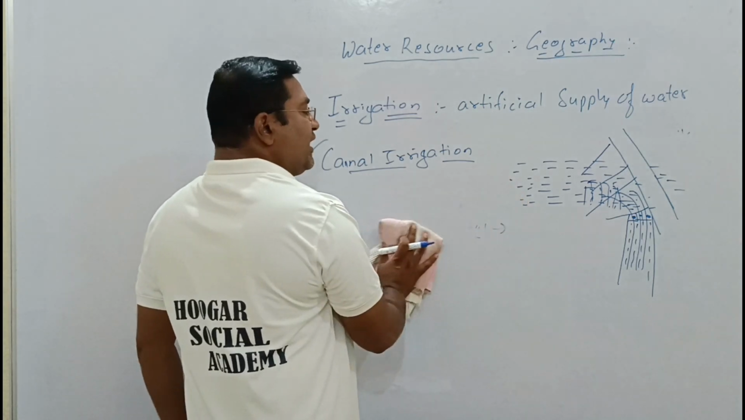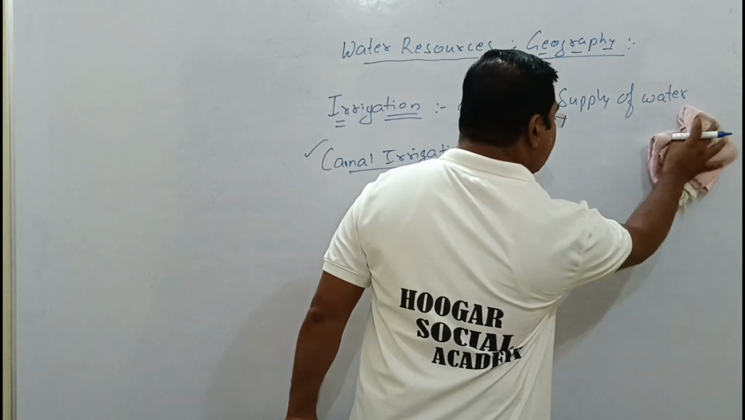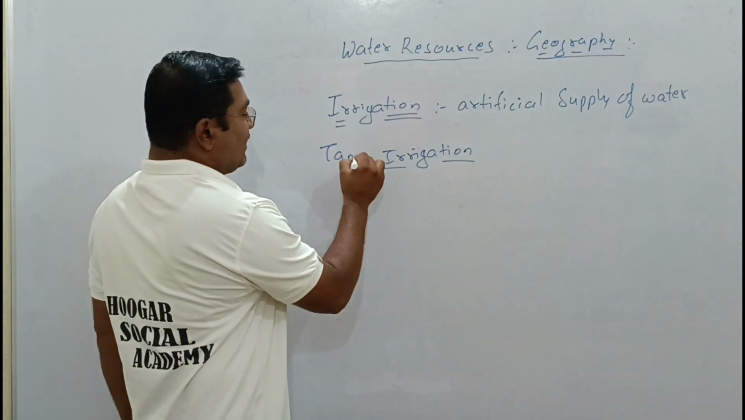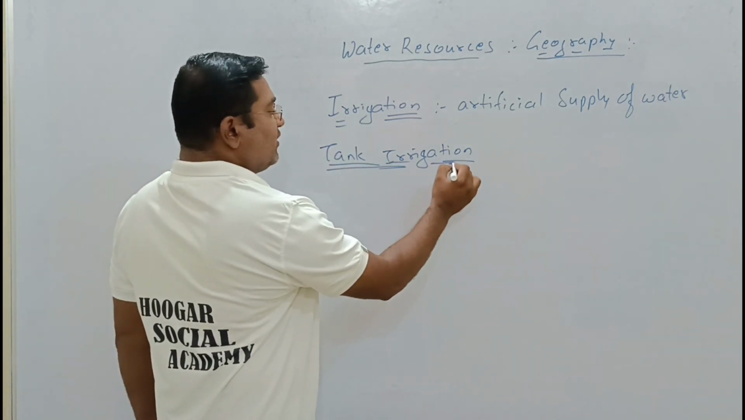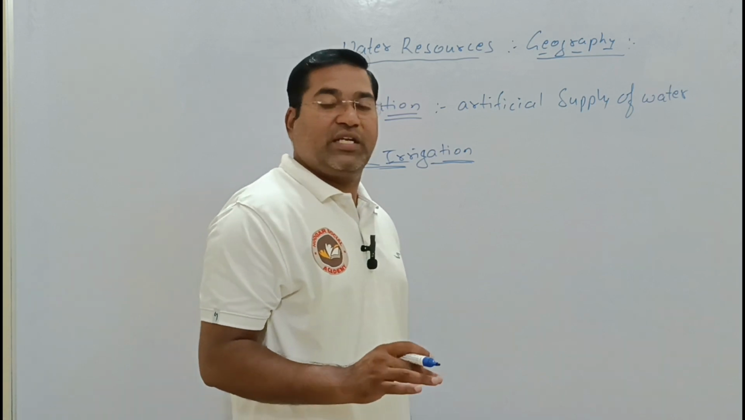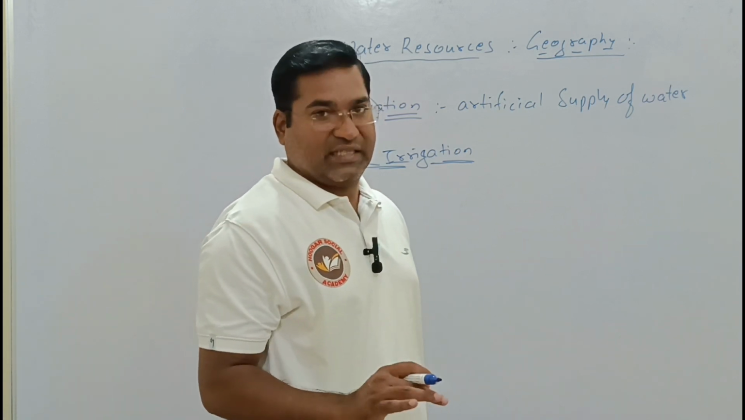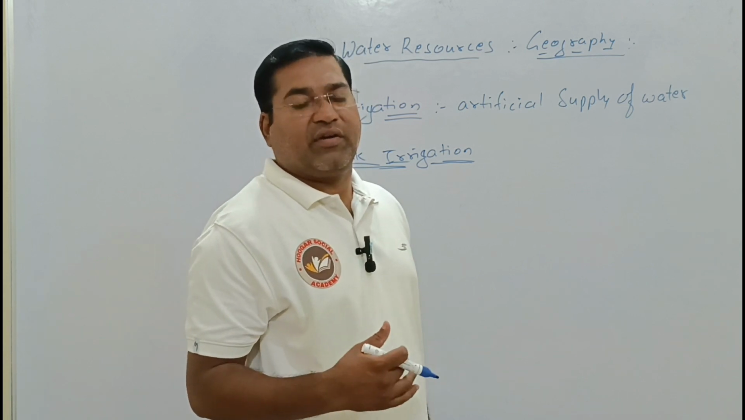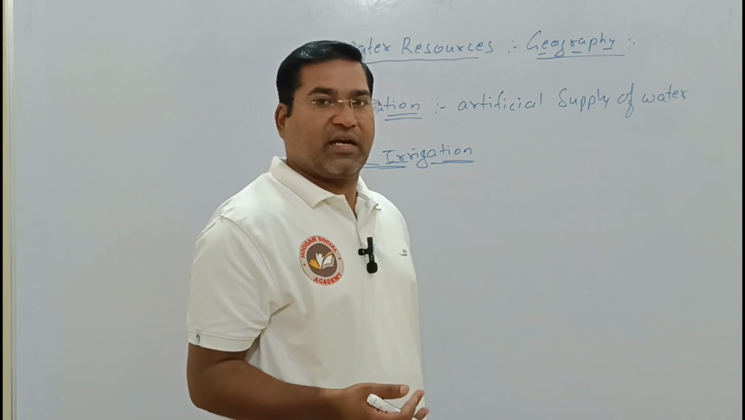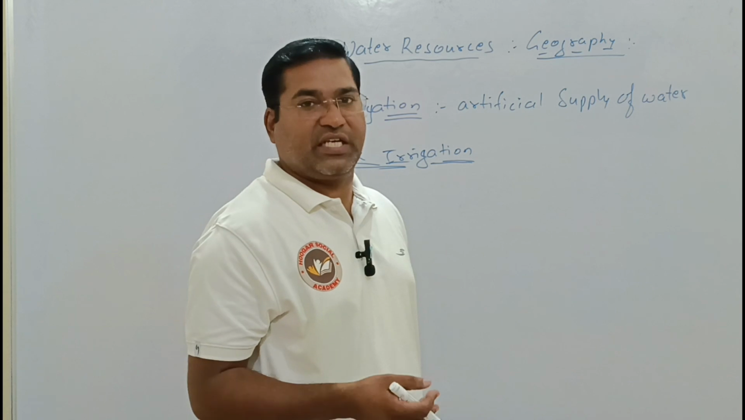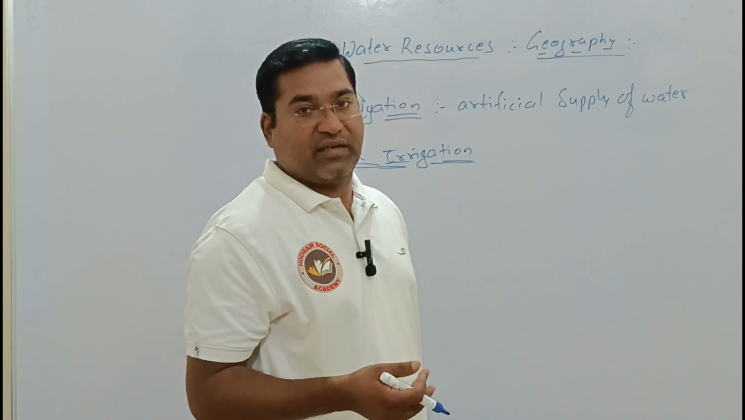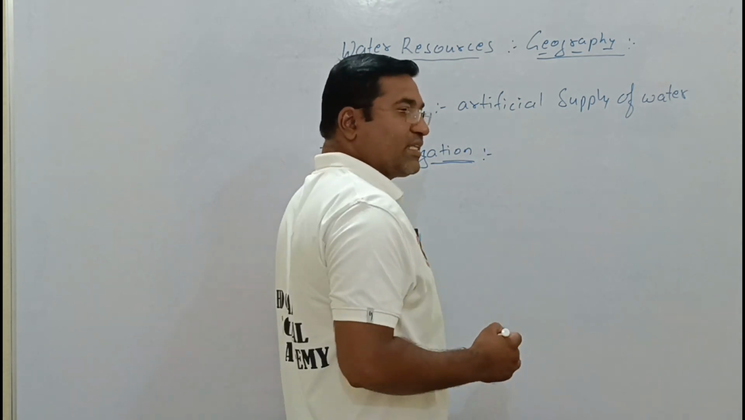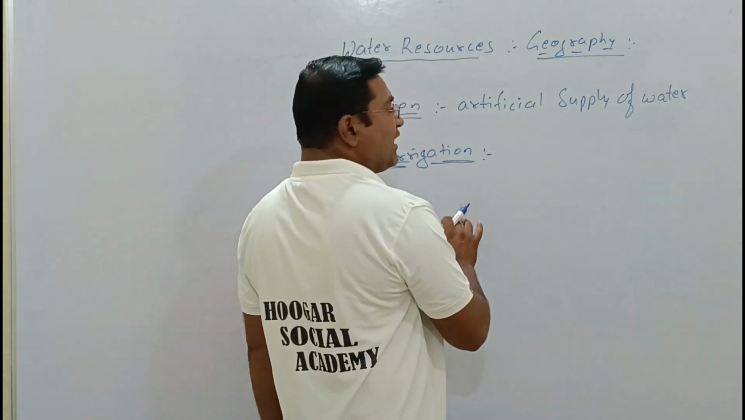There is one more irrigation method. The third method of irrigation we call tank irrigation. This tank irrigation is very helpful only in areas where we see dryness, like some parts of northern Karnataka, some areas of Andhra Pradesh, Rajasthan, and Gujarat. In these areas, as there is a scarcity of rainfall, tank irrigation is made.